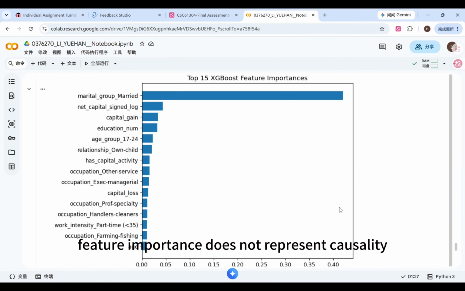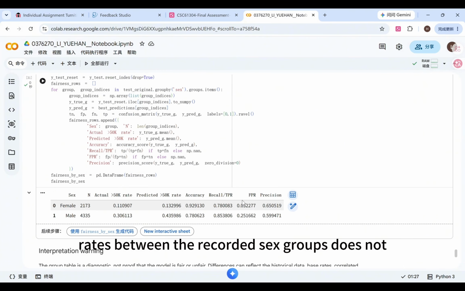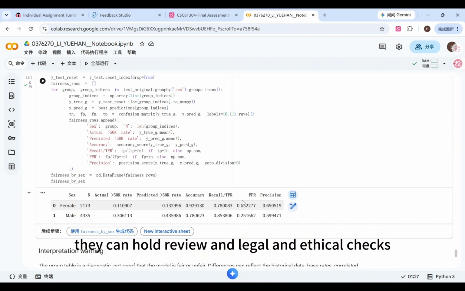However, feature importance does not represent causality. The diagnostic group analysis examines differences in recall and false positive rates between the recorded sex groups. This does not prove that the model is fair or unfair. A real deployment would require more detailed fairness analysis, stakeholder review, and legal and ethical checks.